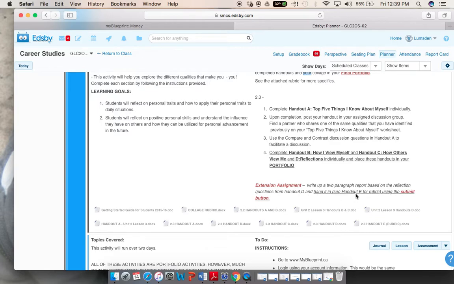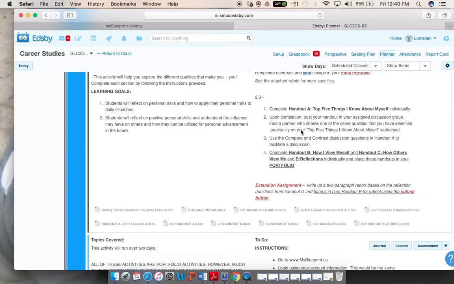And handout E is the rubric that I'm going to use to mark your reflection piece. Again, it's just a short 2-paragraph reflection that's due tonight. Look at the rubric that I'll be using, and what will give you a level 4 as compared to a level 3, level 2, and level 1. The goal is to get to a level 4, obviously.